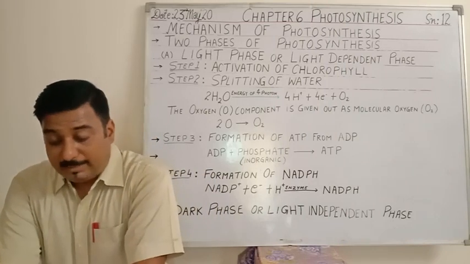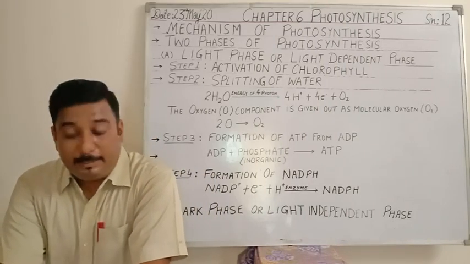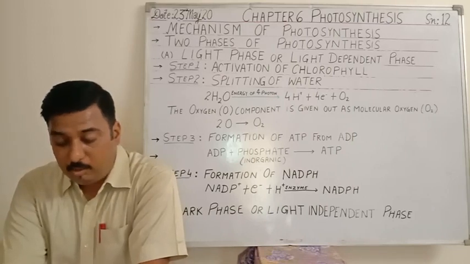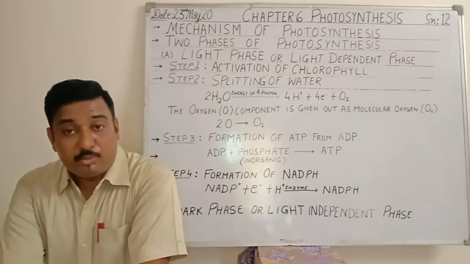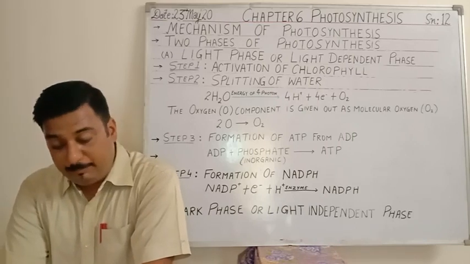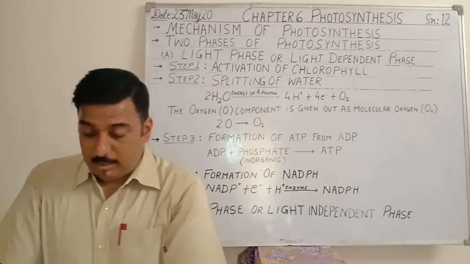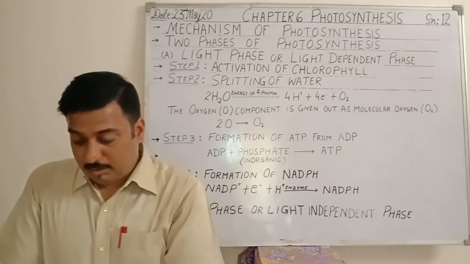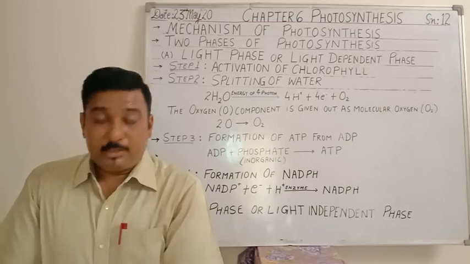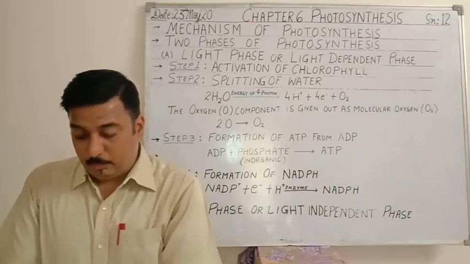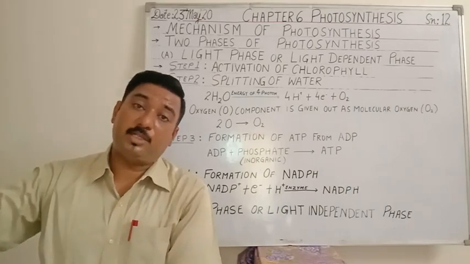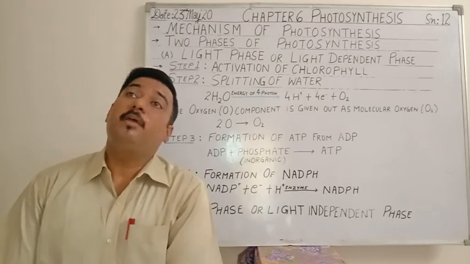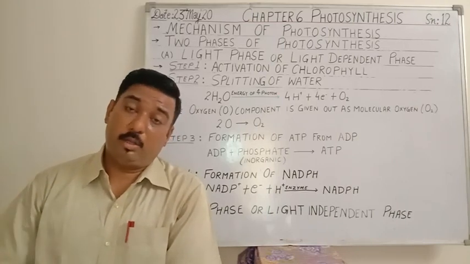Actually, it means that the reaction is not dependent on light, and that is the reason it is better to say now that it is better to call it light independent phase. The reactions in this phase do not require light energy, and it occurs simultaneously with the light reaction. Means light reaction, dark reaction, both of it will take place simultaneously. Means whether light is there or it is not there.